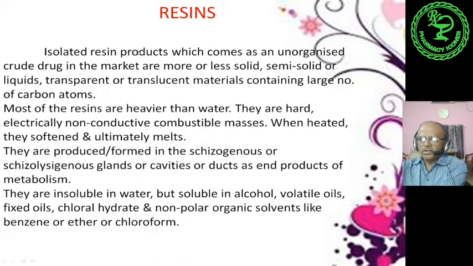The isolated resin products, why is it called isolated? Because whenever a vivid study is required about the resins, they are to be isolated, separated out from other substances which are generally present and usually interfere with the main or genuine products. So isolated resin products come as an unorganized crude drug. These resins and resin combinations come under unorganized crude drugs in the market.